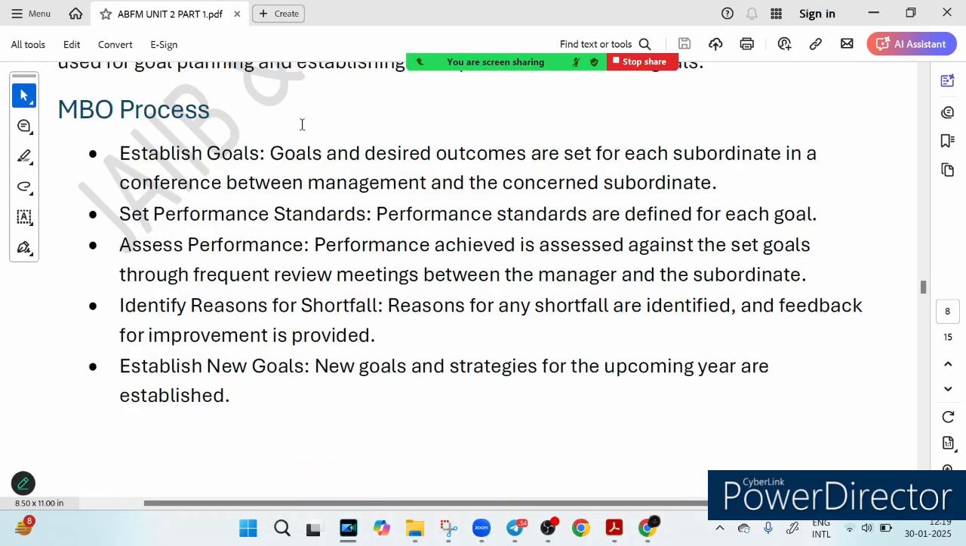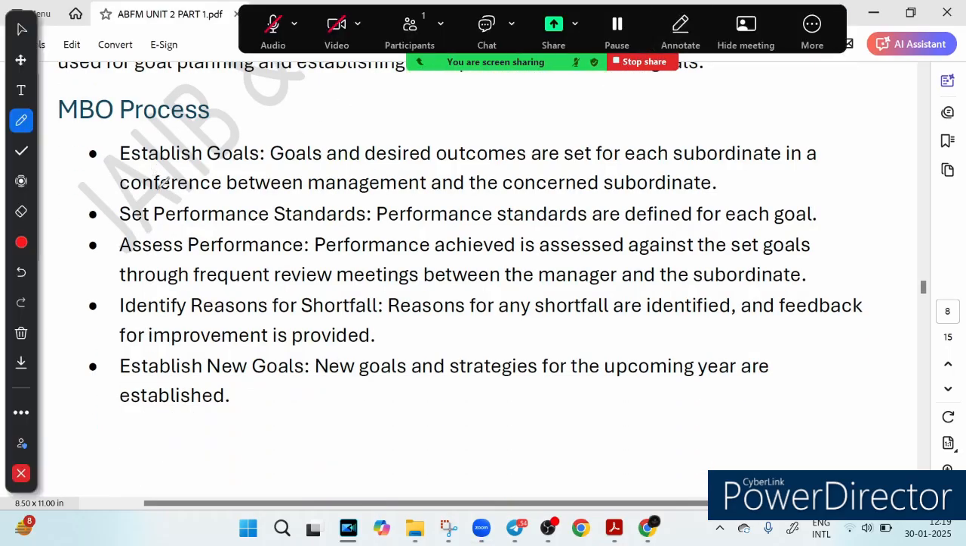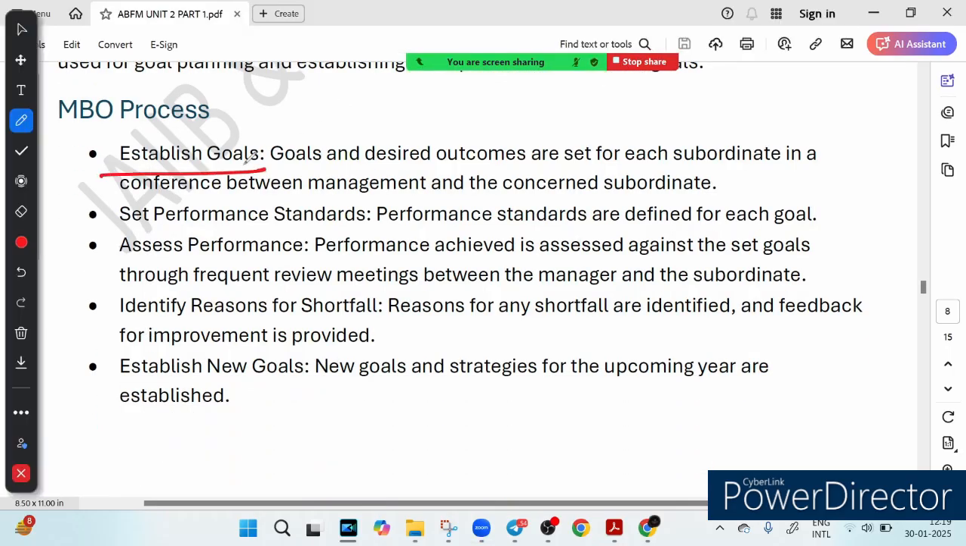The first step is to establish goal. You can see it clearly written here. It means first the manager and employee sit together and decide on a clear goal, right? Think of it like agreeing on a destination before starting a road trip. Then they set performance standards. So next they set a benchmark to measure success, like deciding you will hit 60 mph on the highway to stay on track.